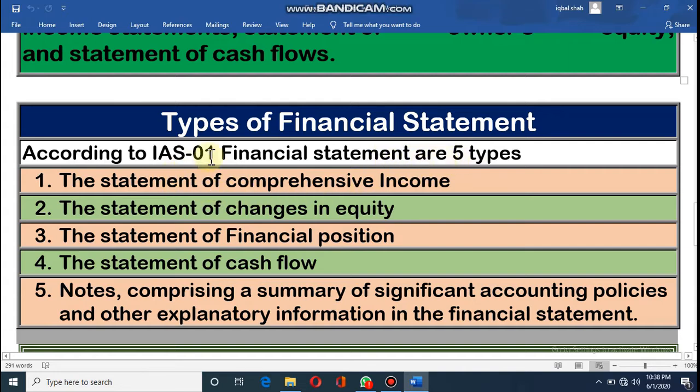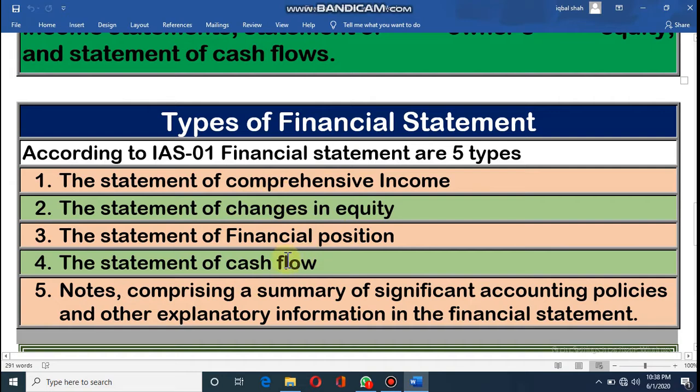Number 1, the statement of comprehensive income; the statement of changes in equity; the statement of financial position; the statement of cash flows; and notes. That means some notes about all this information.